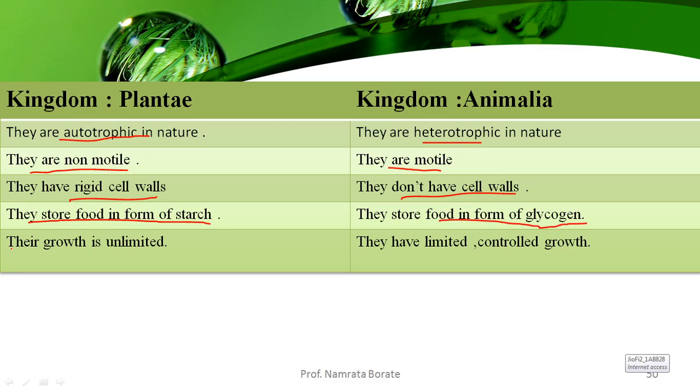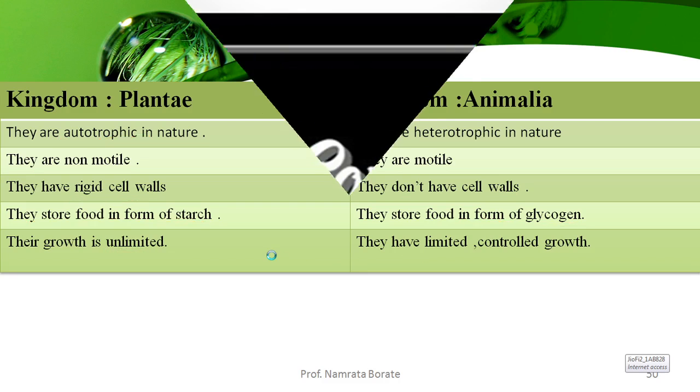And the last important difference is that plant growth is unlimited. But in kingdom Animalia, there is limited growth. The controlled growth is here. Hope you understood it.